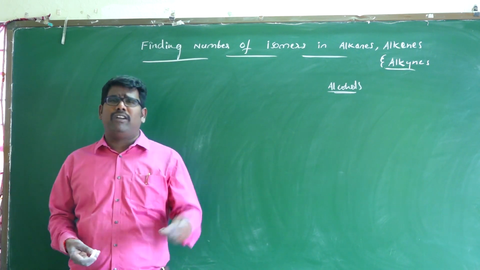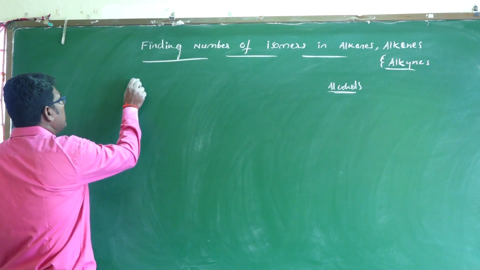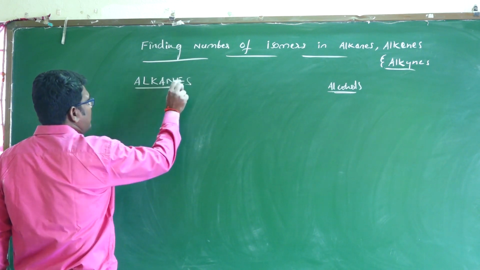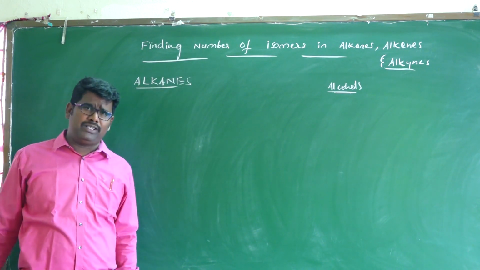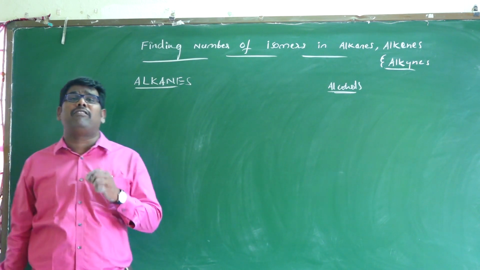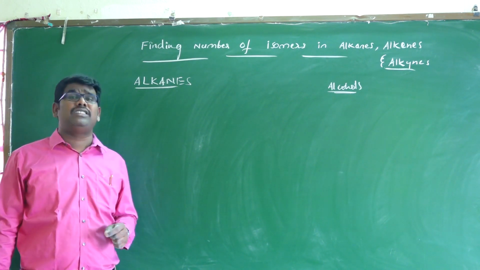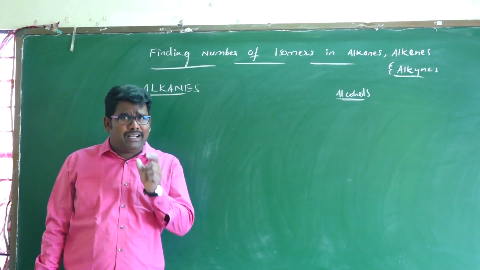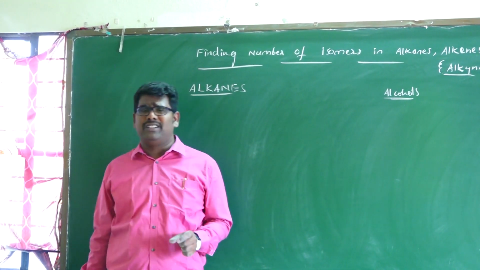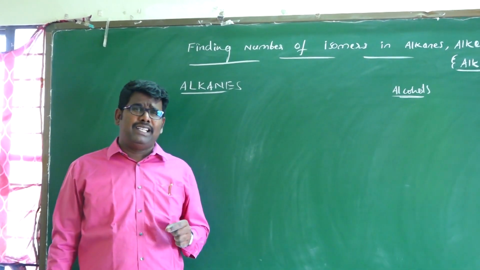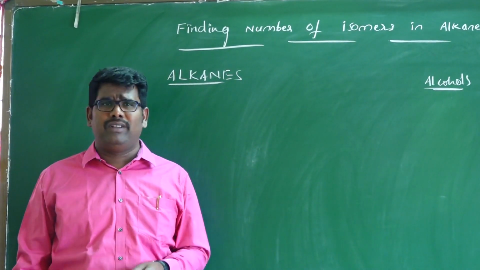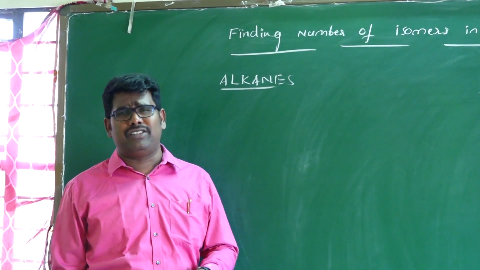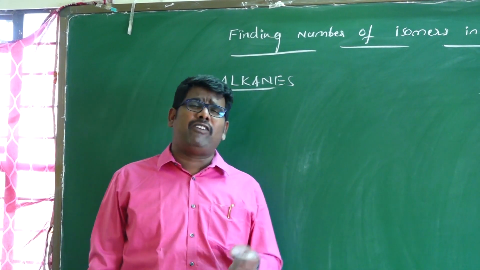So, discussing one by one, first alkanes. Alkanes means saturated hydrocarbons. In saturated hydrocarbons, how do we calculate the number of isomers? First of all, students, what is isomerism? It means same molecular formula but different structural arrangement. Whether it depends upon the chain or position, the same molecular formula with a different structure is called an isomer.